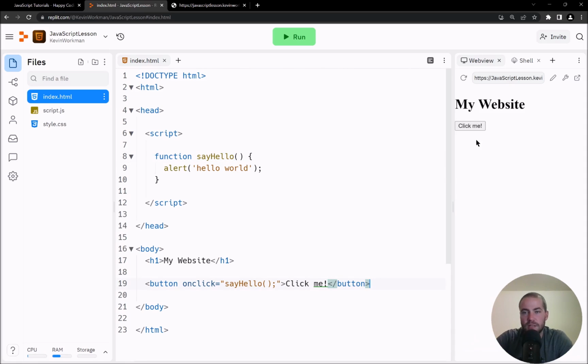And now I have this button and it says click me. And now I still have my alert. So nothing has changed in that regard. But next, what I want to do is I want to add a new p tag.